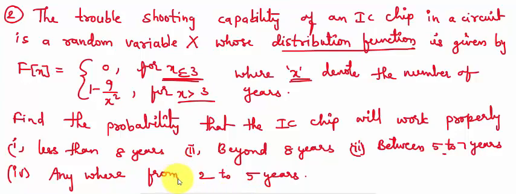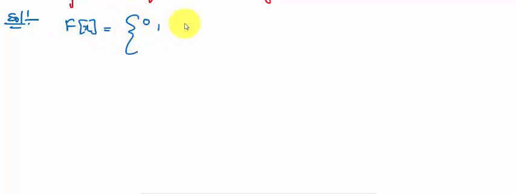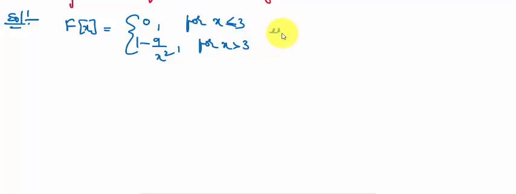Here first we can take the given function, it is not the probability density function, it is the distribution function they have given. F of x is equal to 0 for x less than or equal to 3, and 1 minus 9 by x square for x greater than 3.